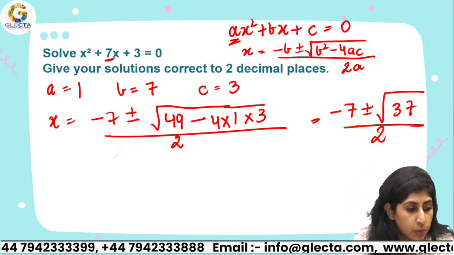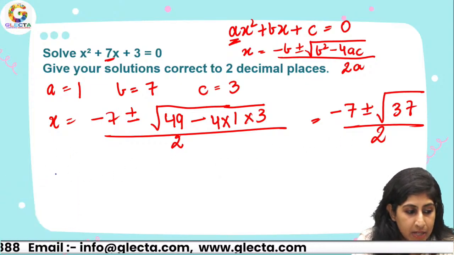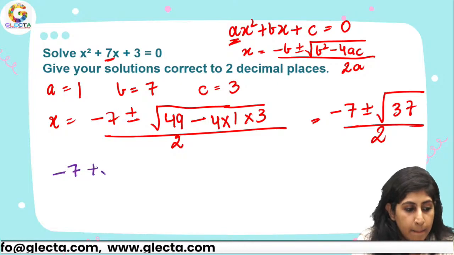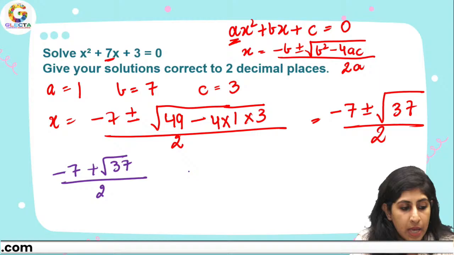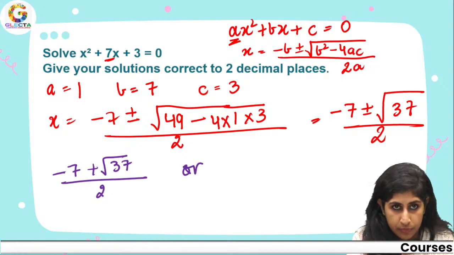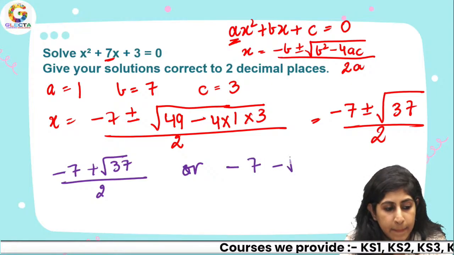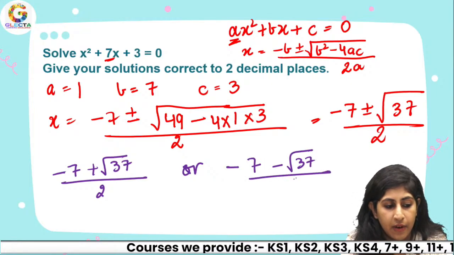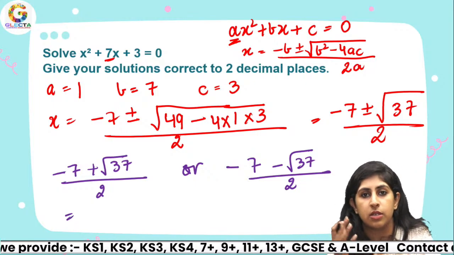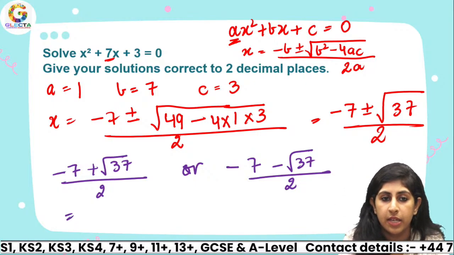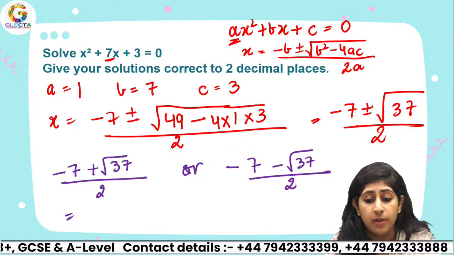So let me divide it in two parts. Once I'm adding, you do negative 7 plus root 37 divided by 2, or plus minus, so negative 7 minus root 37 divided by 2. See your answers on your calculators. Of course, you can use your scientific calculators. If you have the calculators, quickly calculate the answer.